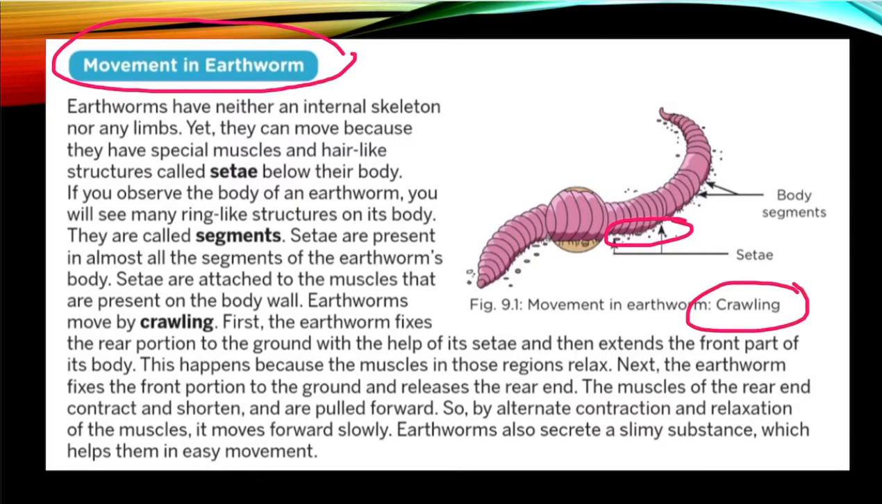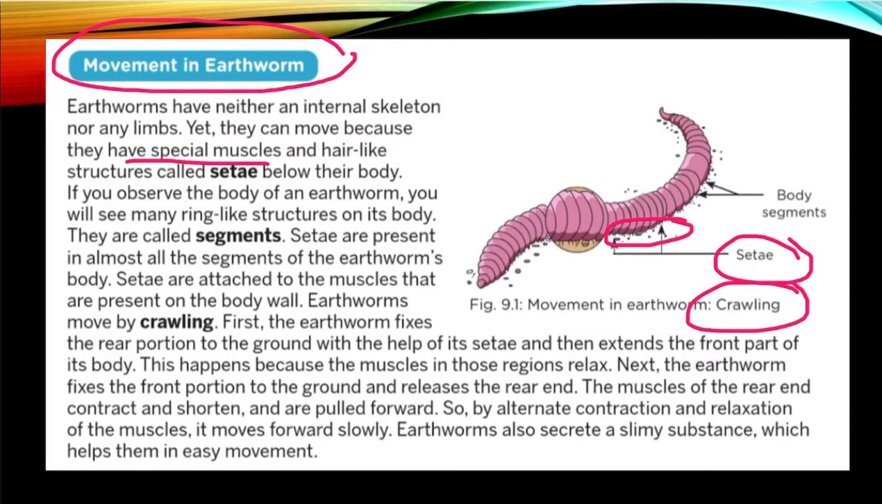If I talk about earthworm, it neither has an internal skeleton nor limbs, but it is moving. How? It's quite amazing that, not having a skeleton and not having limbs like we have forelimbs and hind limbs, the earthworm is still moving. It is moving because of the spatial muscles and the setae, also called bristles. Basically circular and longitudinal muscles are involved, and with the help of the hair-like structures called setae below their body, the earthworm is moving.